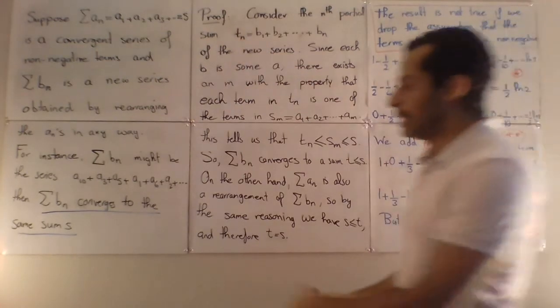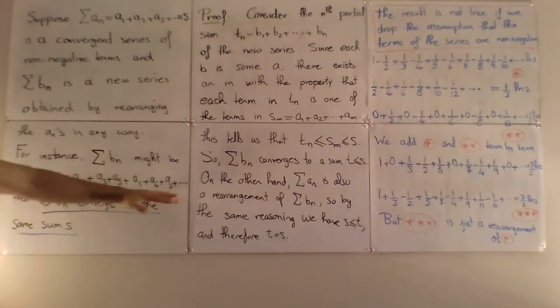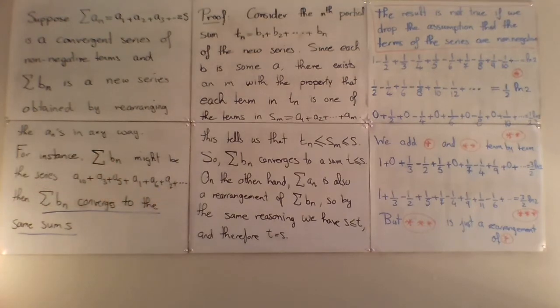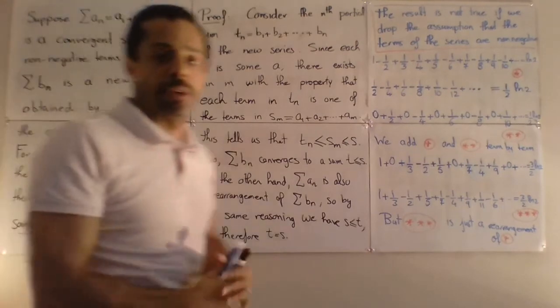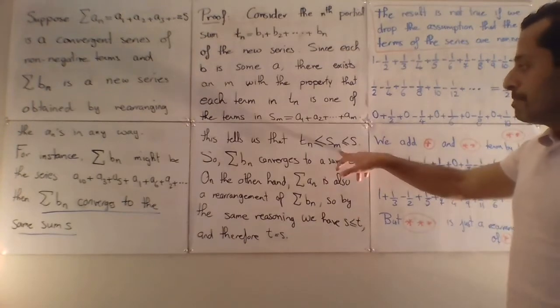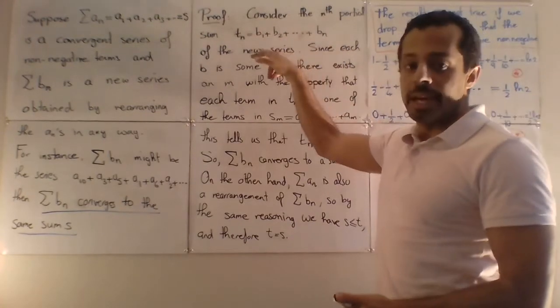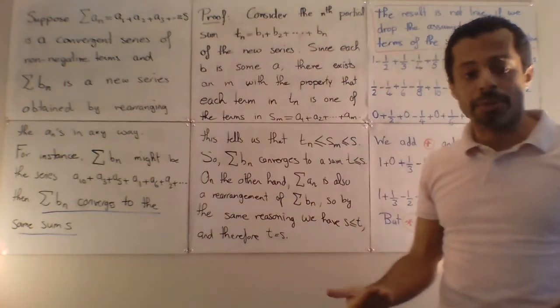So for example here, if you consider T6, the sum of the first 6 terms of the new series, then every term in T6 appears in S10, the 10th partial sum of the original series. So Sm has all the terms appearing in Tn plus potentially some others.